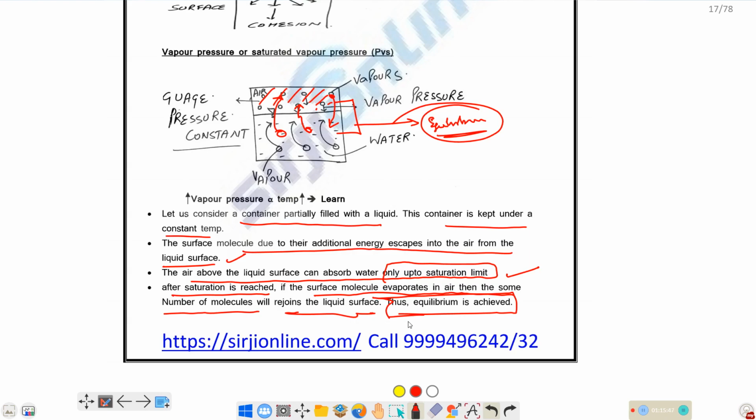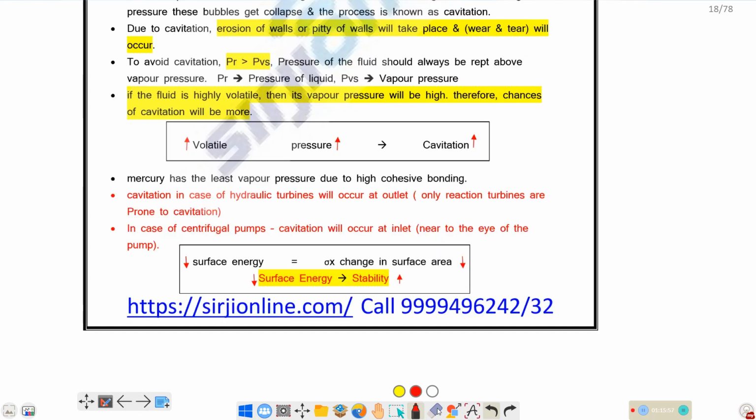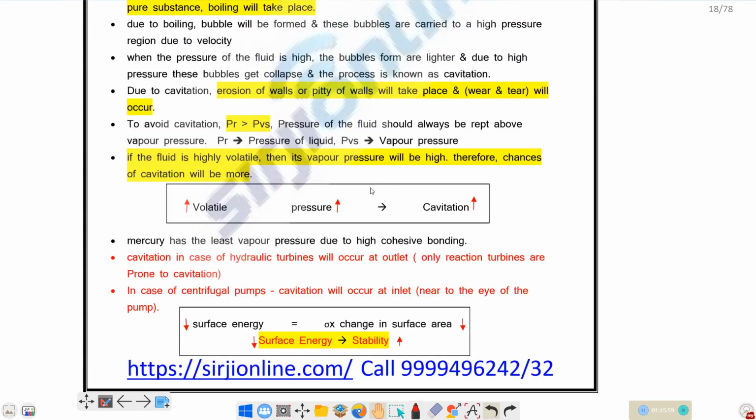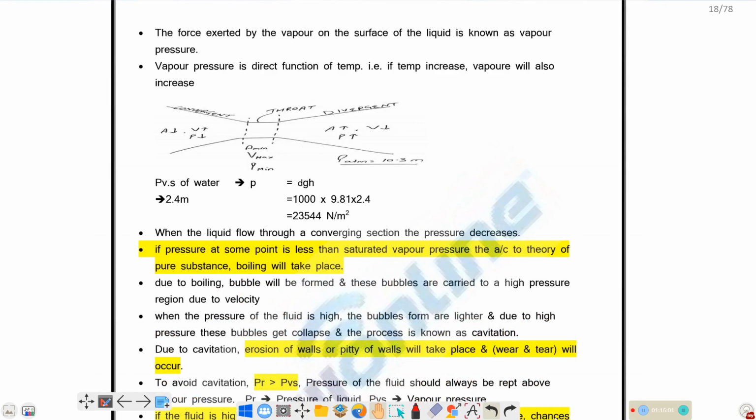After that, there will be no net molecule exchange between air and liquid. So the vapor inside this air, after attaining this phase equilibrium, will exert pressure on the liquid. The force exerted by the vapor on the surface of the liquid is known as vapor pressure.